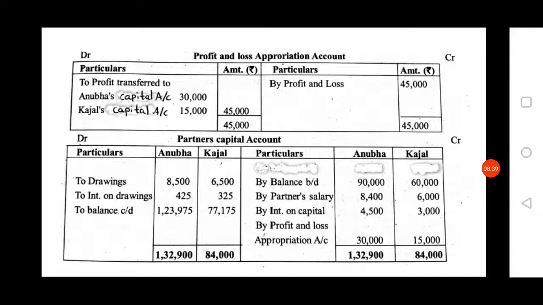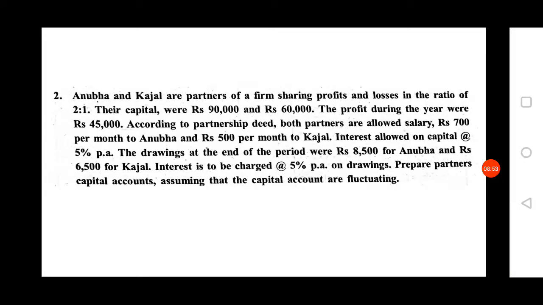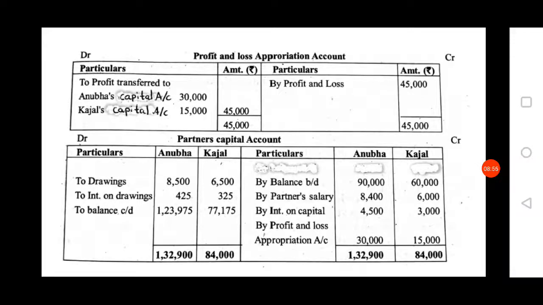Next, as this problem is based on the fluctuating capital method, you have to prepare only one account, that is the partners' capital account. On the credit side you have to record by balance brought down, that is the opening capital of the partners given in the question, that is 90,000 and 60,000.